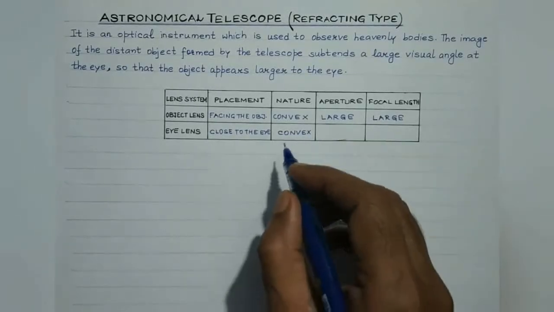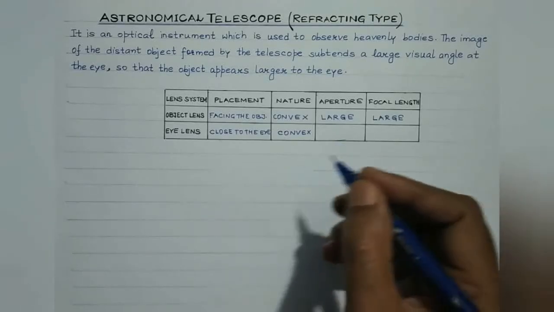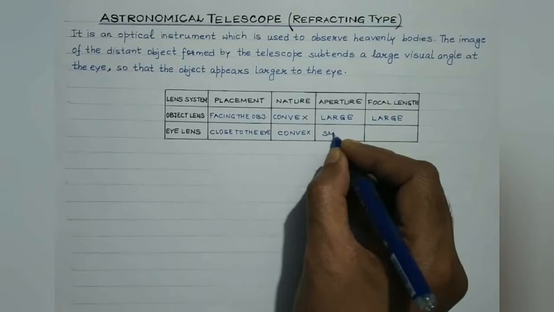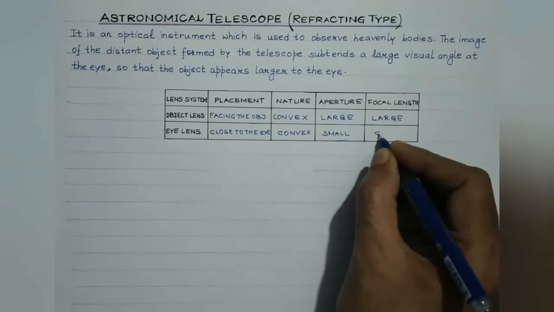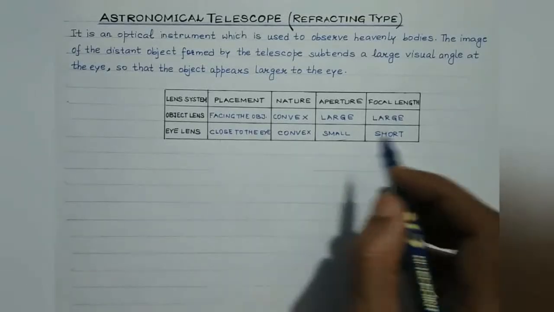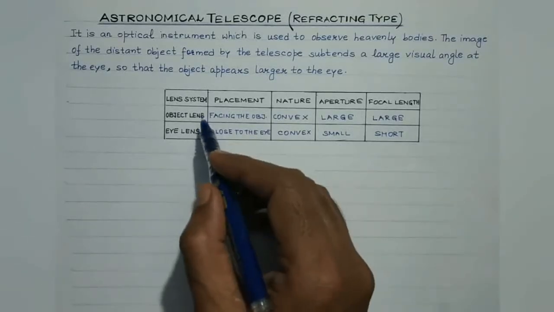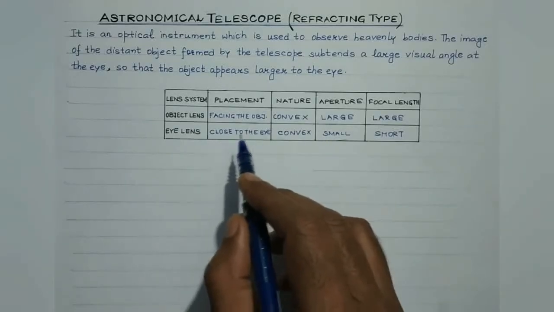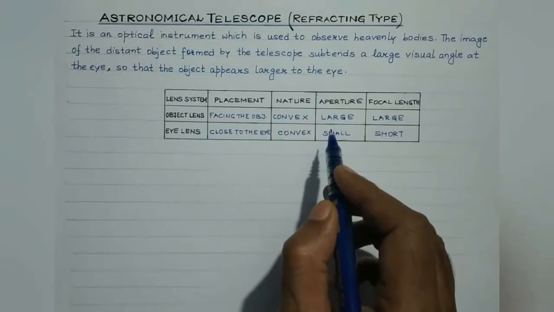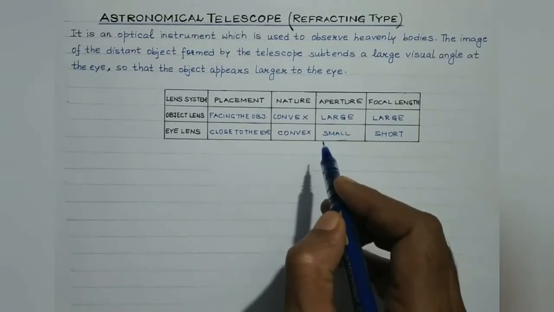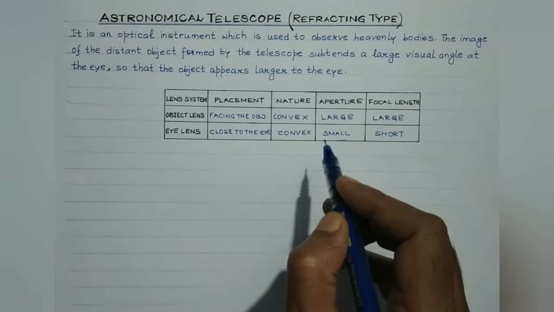Now students, the eye lens should be of small aperture and short focal length. Now these two lenses, the objective and the eye lens, are mounted coaxially in two metallic tubes. The tube holding the eyepiece can be made to slide inside the tube holding the objective with the help of rack and pinion arrangement, right?